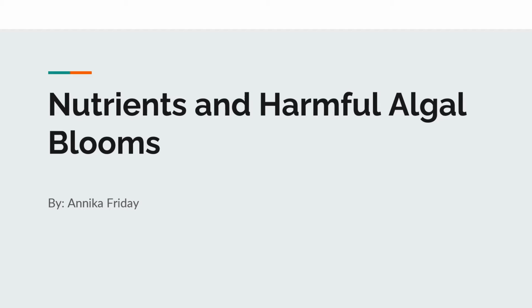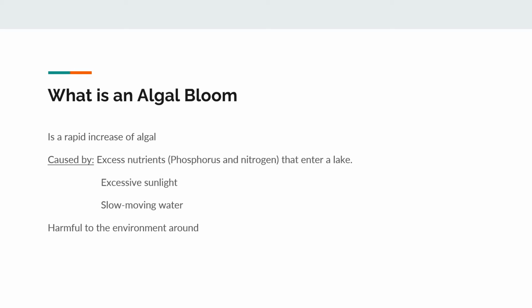Alright, so we're going to talk about nutrients and harmful algae blooms. What is an algae bloom? It is a rapid increase of algae, and these are typically caused by excess nutrients like phosphorus and nitrogen that enter a lake. Those excess nutrients can enter the lake through heavy rains that can wash soil and fertilizer that contain the excess nutrients into rivers and streams that eventually flow into the lake, as well as excessive sunlight and slow-moving water.